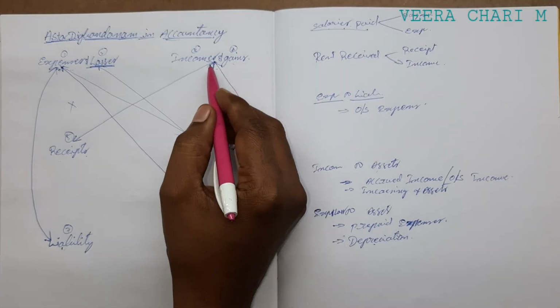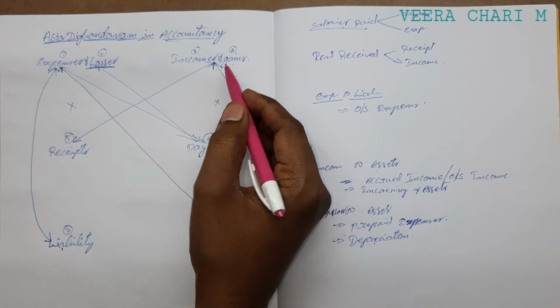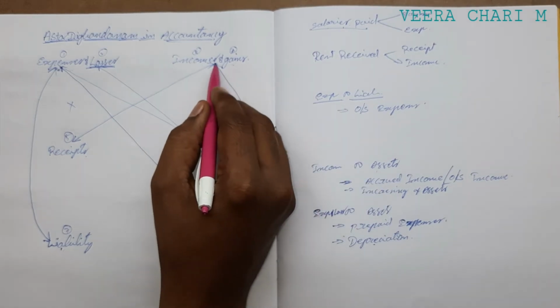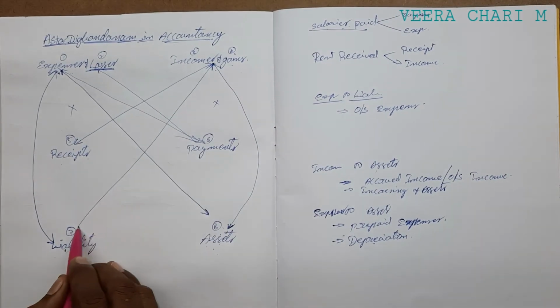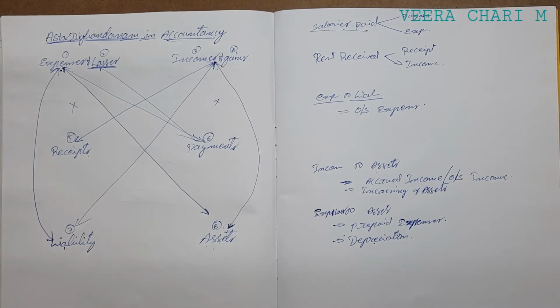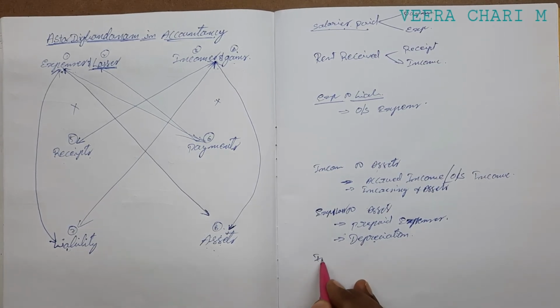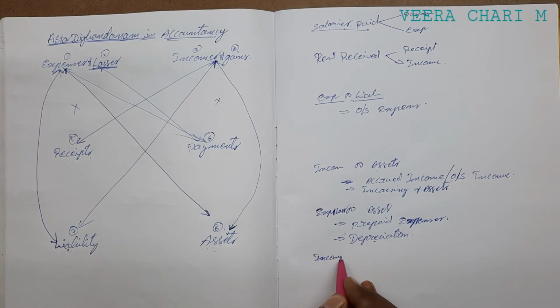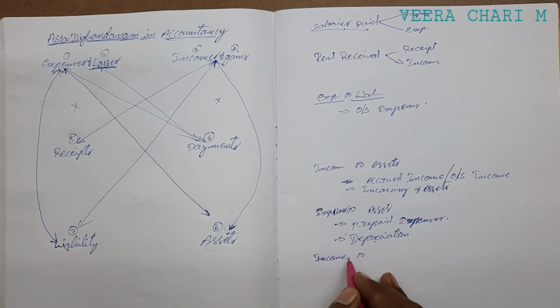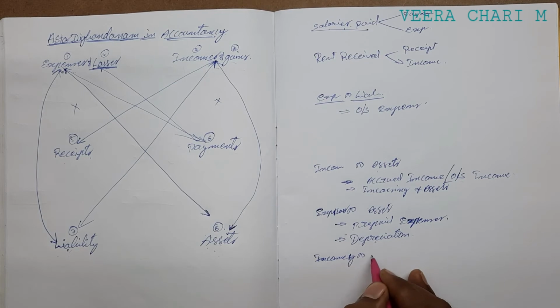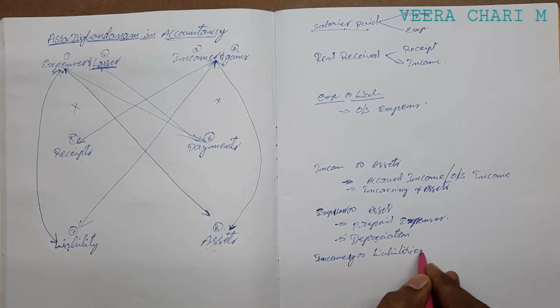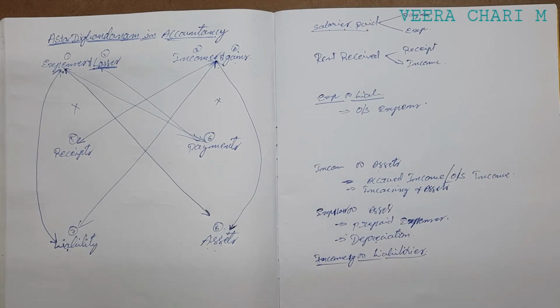Another relation is income to liabilities. Income and gains to liabilities.